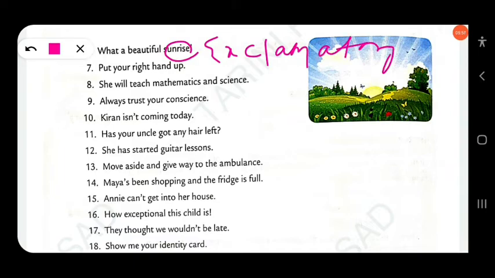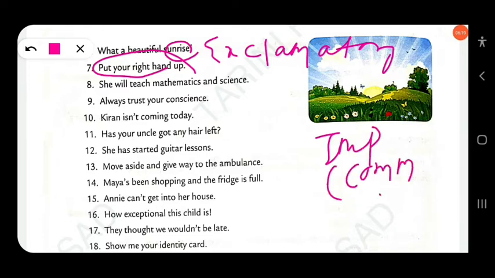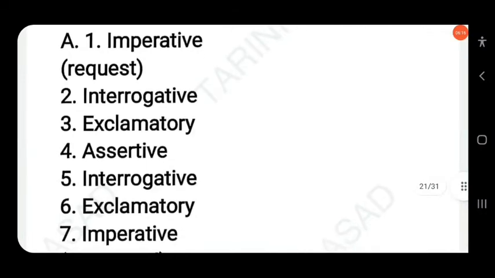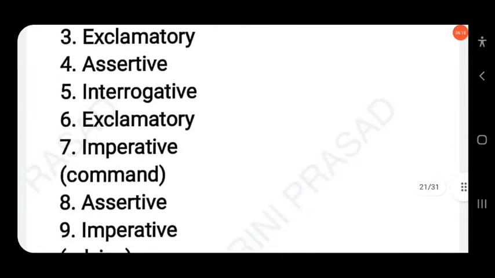Okay, then next, put your right hand up. This is an imperative sentence. You have to write imperative, and this is a command. Here, imperative, command.